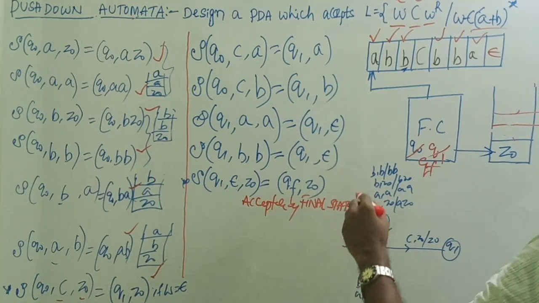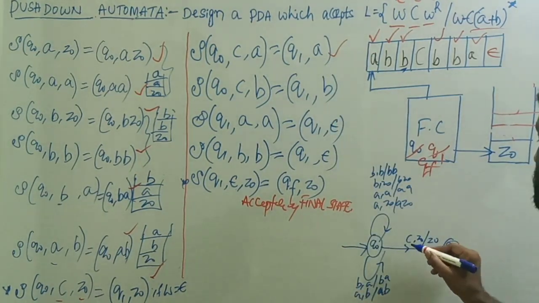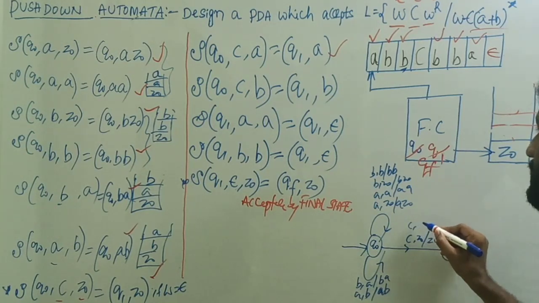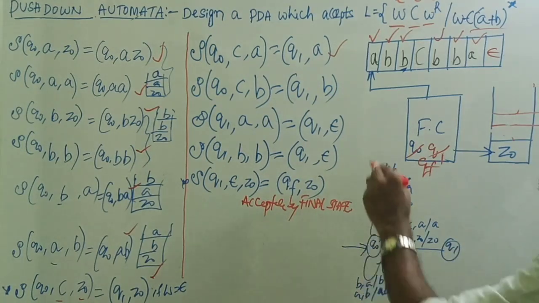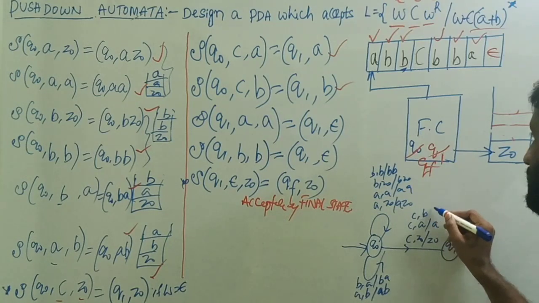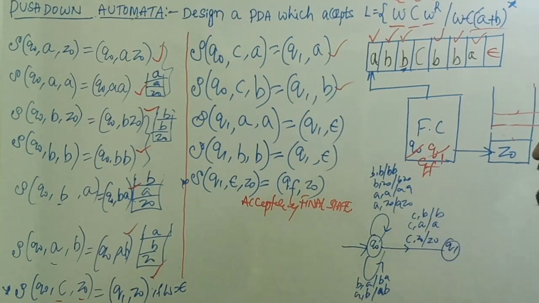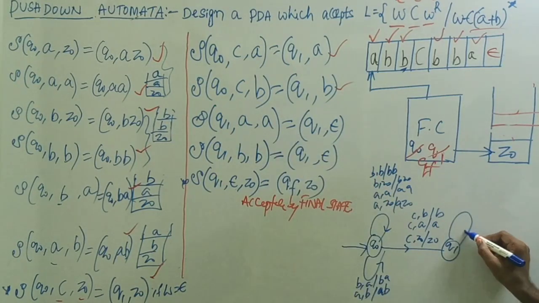Okay. Then next one is this one, Q0, input symbol is C, top of the stack is A, then don't do any operation, A. Then next one, input symbol is C, top of the stack is B, don't do any operation, B. Then on Q1 we are writing one self state.